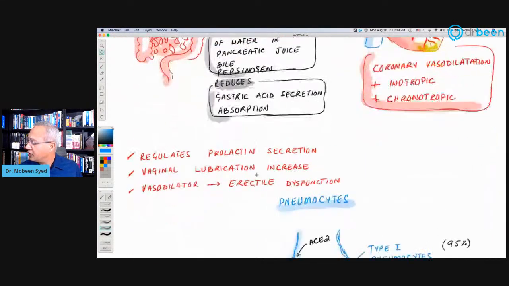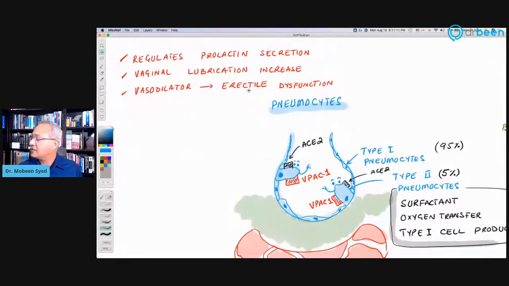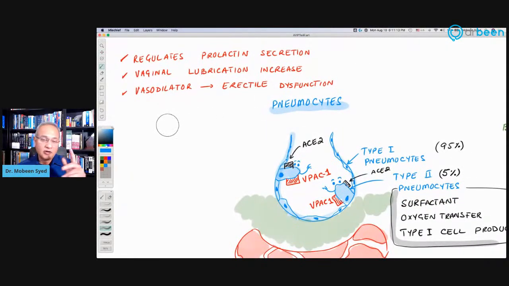So then continuing on, in addition to that, some other functions. Now remember, Aviptadil's primary function for which it is sold is erectile dysfunction. And erectile dysfunction is also a problem with the blood vessel dilatation.